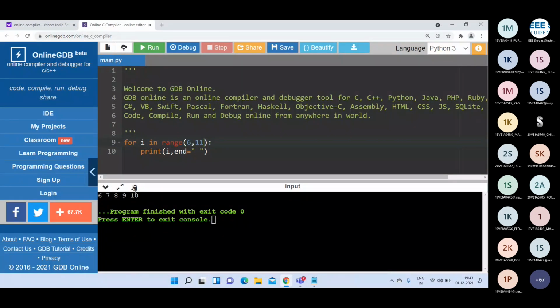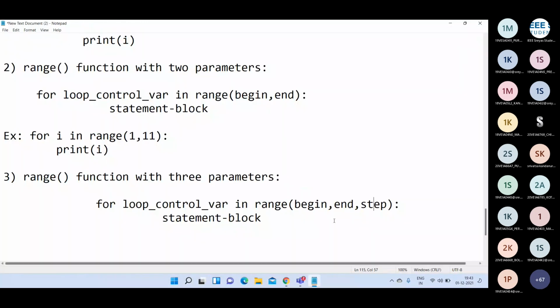Am I right? If you use the step value, the third parameter, then your for loop will print the numbers after that step size value. That step size value may be either positive or negative. In the place of step size, you can write either a positive value or a negative value.